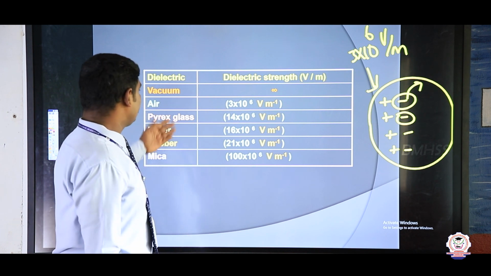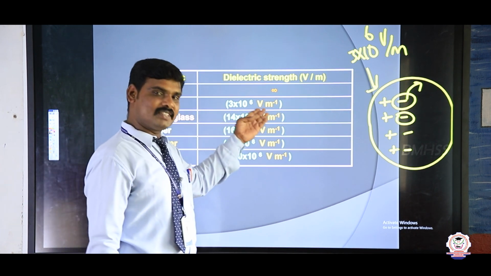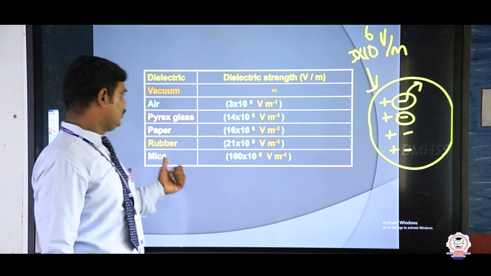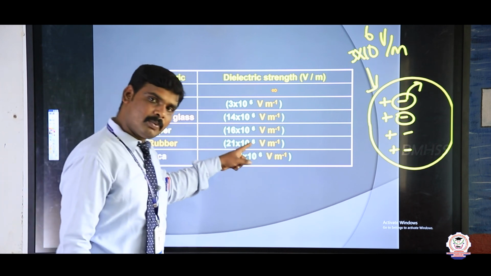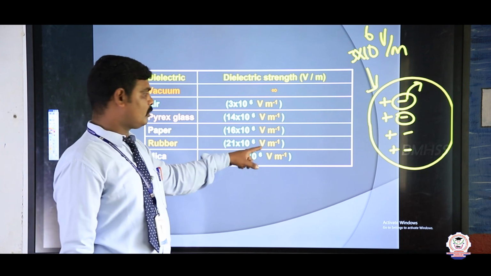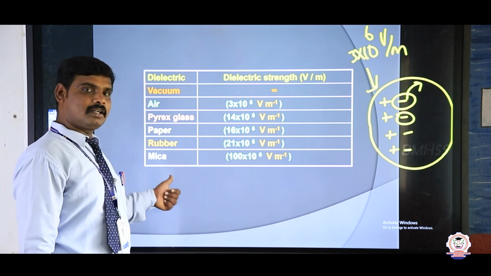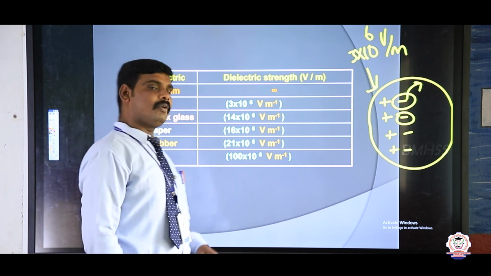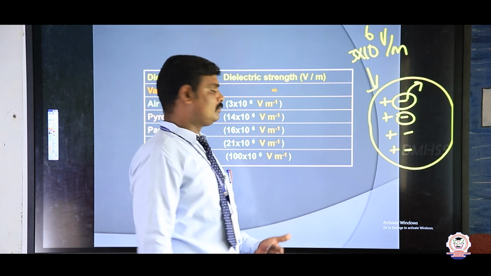Like that, for glass it is 14 into 10 to the power of 6 volt per meter, and paper 16 into 10 to the power of 6. For rubber 21 into 10 to the power of 6 volt per meter, and mica 100 into 10 to the power 6 volt per meter.